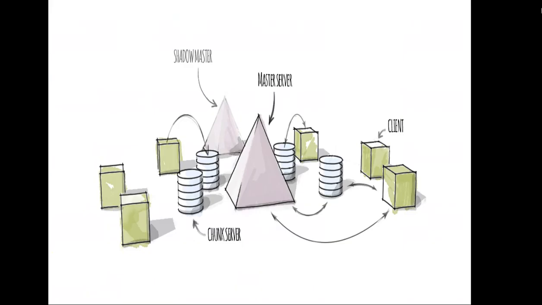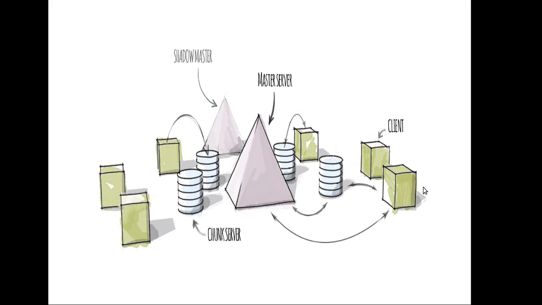LizardFS is a fork of MooseFS, and the client-server architecture of LizardFS is that it contains a master server, a shadow master, chunk server, and the clients. The master server contains all the metadata information. The shadow master contains a synchronous replica of the master. The chunk server contains the main data or the content, whereas the clients are the clients.